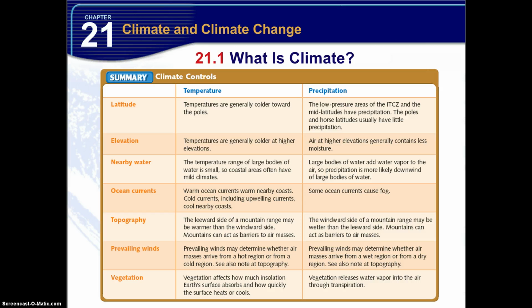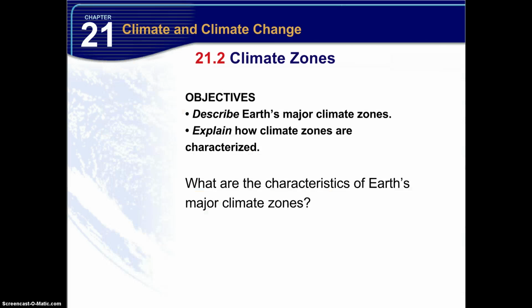Vegetation. Vegetation affects how much insolation Earth's surface absorbs and how quickly the surface heats up or cools. So you might have an area with a lot of vegetation. That vegetation could absorb more of the insolation, so the surface is a little cooler, so the climate would change. Precipitation. Vegetation releases water vapor into the air through transpiration, so areas of high vegetation, tropical regions, jungles, forests, places like that typically have a little bit more precipitation. That's it for 21.1. Next up, 21.2.